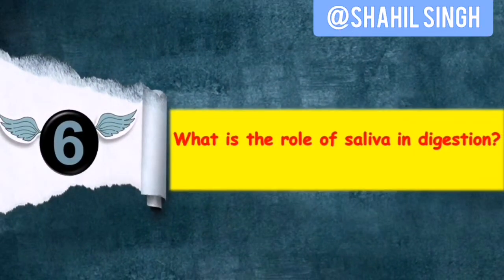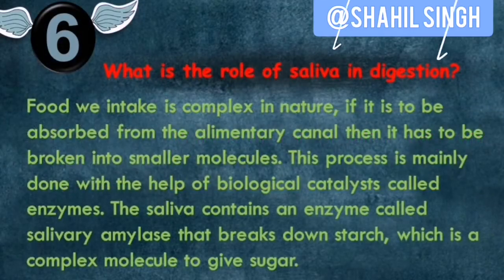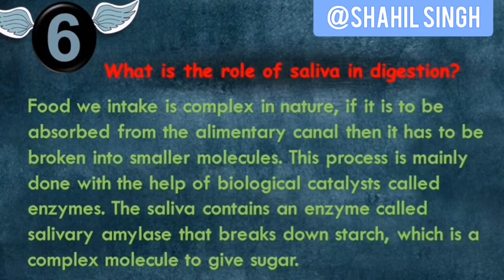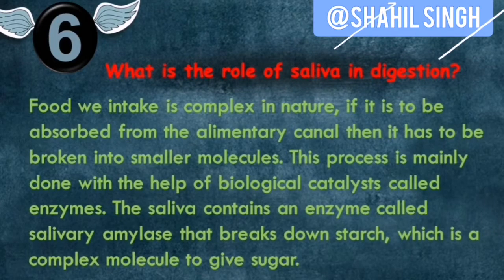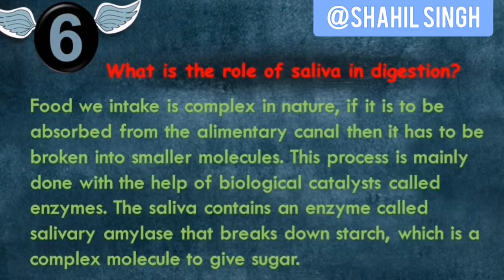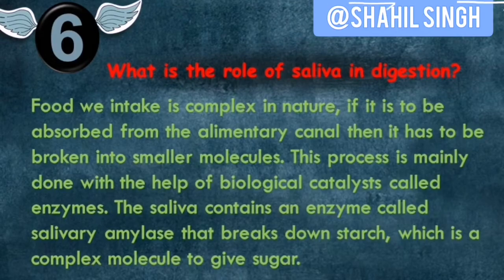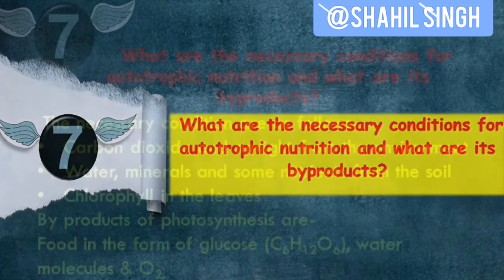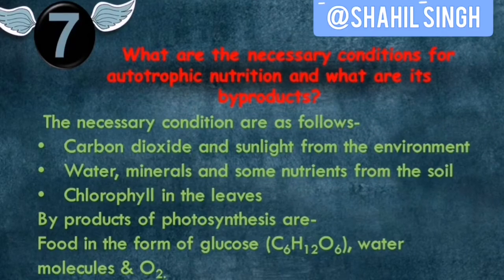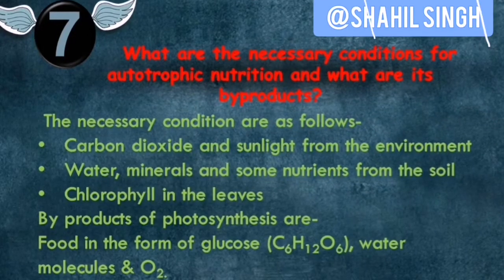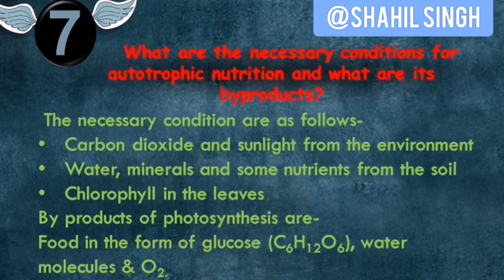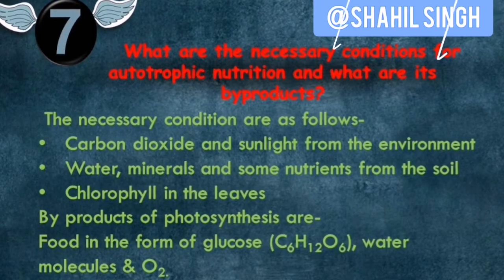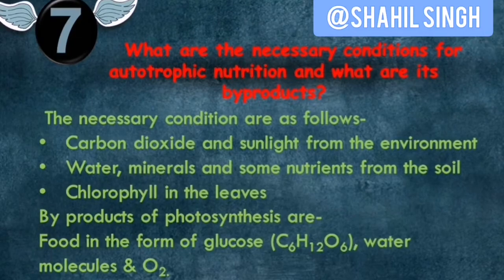So the next question is, what is the role of saliva in the digestion of food? Again, the answer is made long using English skills, but the main point of the answer is that saliva converts starch into simple sugars using salivary amylase present in saliva. What are the necessary conditions for autotrophic nutrition and what are its byproducts? So necessary conditions: carbon dioxide and sunlight from the environment, water, minerals and some nutrients from the soil, and chlorophyll in the leaves. Byproducts of photosynthesis: food in the form of glucose, water molecules and oxygen.